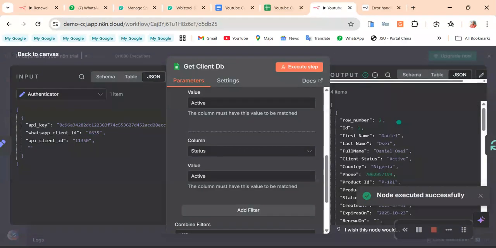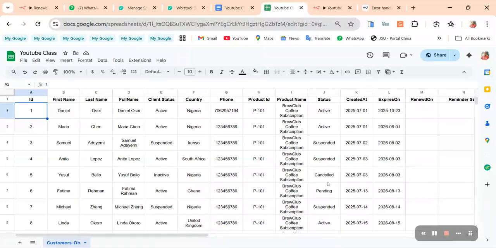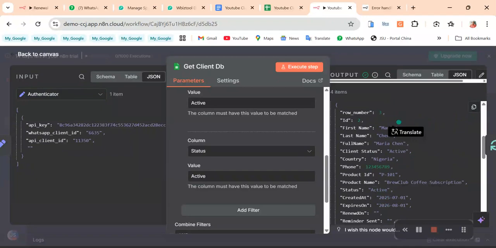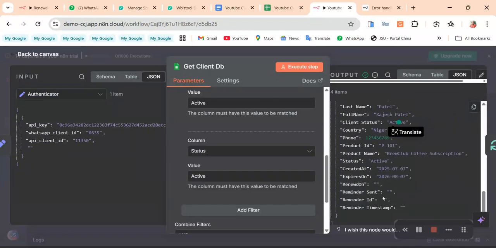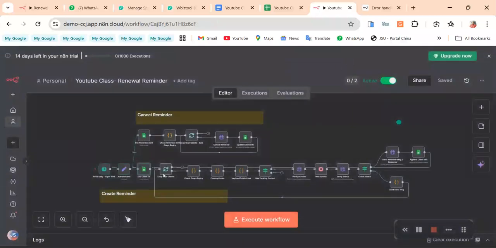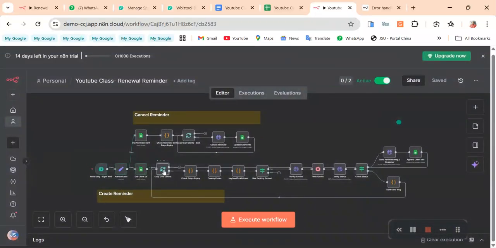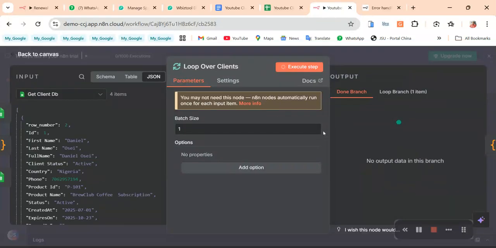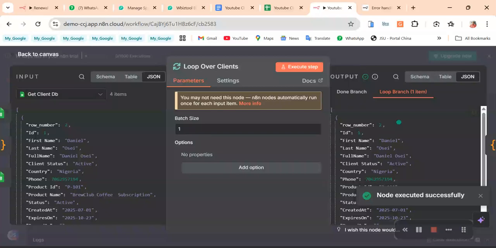So you can see we have 4 customers that have that. And if you look here, you can see this customer has a product, is active, and his product is active. And this customer is active, his product is active. For the 4 of them, they're active and the products are active. So we want to do it one by one. So we'll put a loop that we'll use to batch it. So we are batching it one by one. So the batch size should be 1. So we'll pick the first one. So that loop is this. Okay.